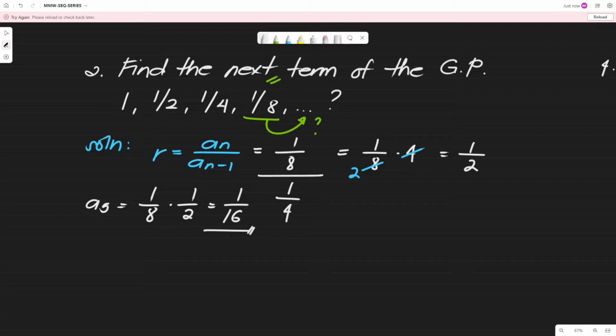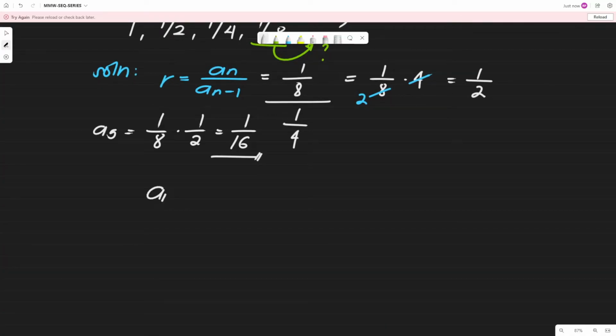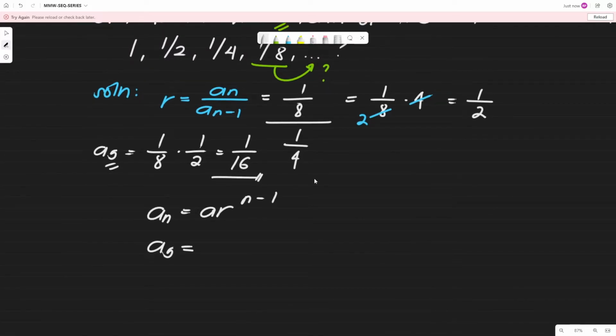However, paano kapag malayo na yung hinahanap? So try natin gamitin yung formula natin, na a sub n is equal to a times r raised to n minus 1. We already have r, we already have a, nandun sa given, and yung n natin is 5, a sub 5. So a sub 5 is equal to, what is our first term? That is 1, multiplied to r, of course that is 1/2, raised to n minus 1, which is 5 minus 1.